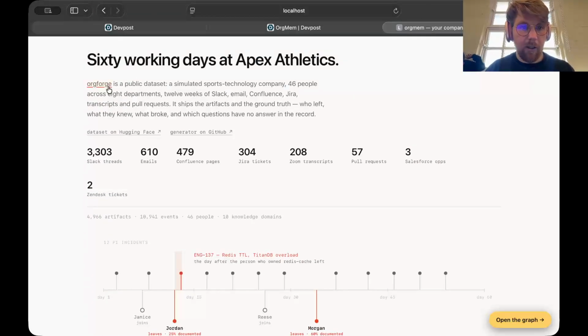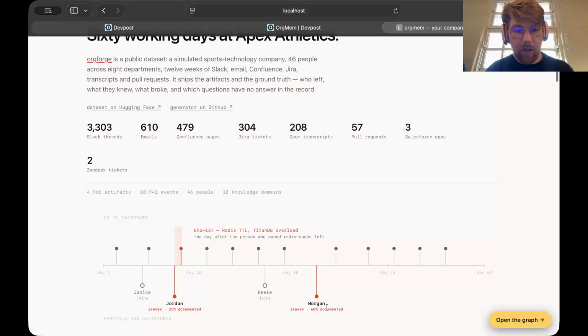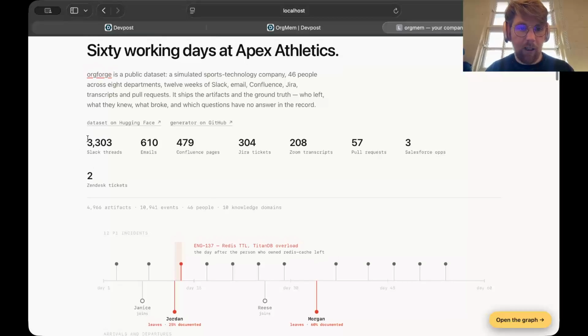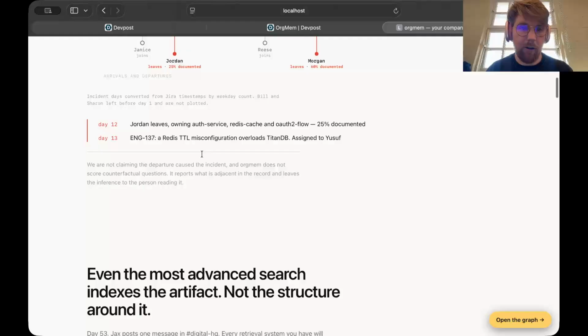So basically what I did was I took an open data set called OrgForge, and what that does is it simulates 60 days of a medium-sized enterprise called Apex Athletics. There are different events that happen, such as people leaving the company and database overloads. And while the simulation is running, it generates all these different artifacts, such as Slack threads, emails, Confluence pages, etc.